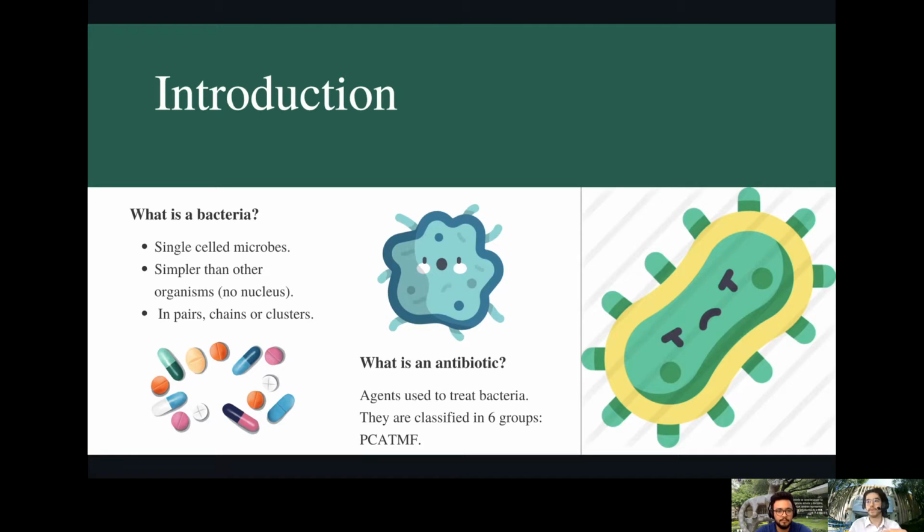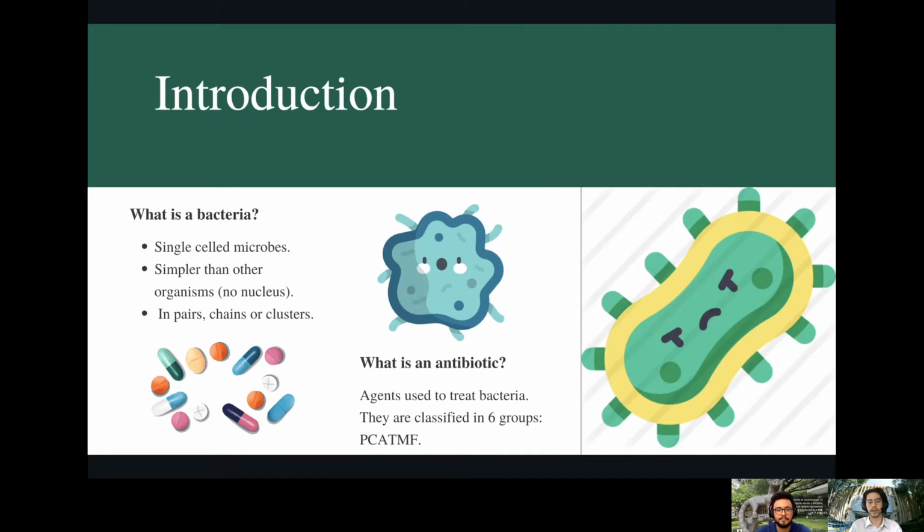They are simpler. They don't have a nucleus. The organelles are all mixed in the cell, and they only have one cell. So in this case, they can be in pairs. They can be connected in chains, or they can be in clusters of 4 or 5 cells, to say it like that. And the point of this project is to talk about the antibiotic resistance.